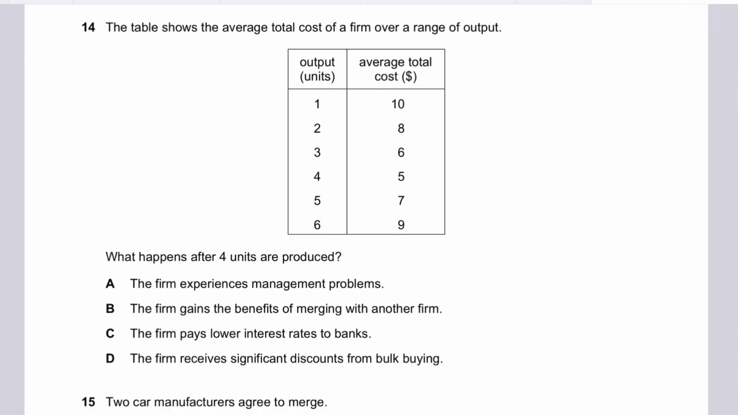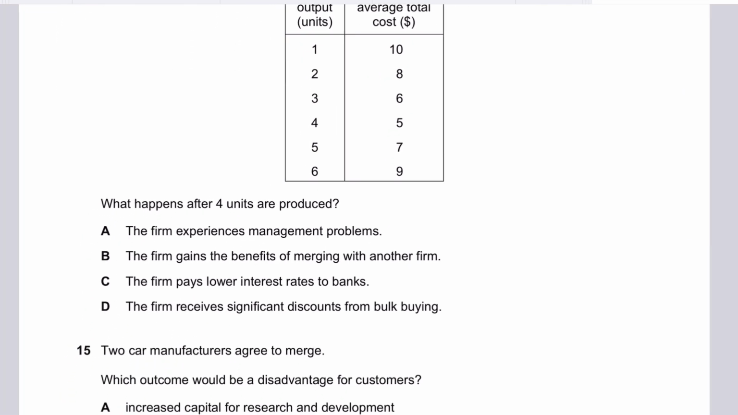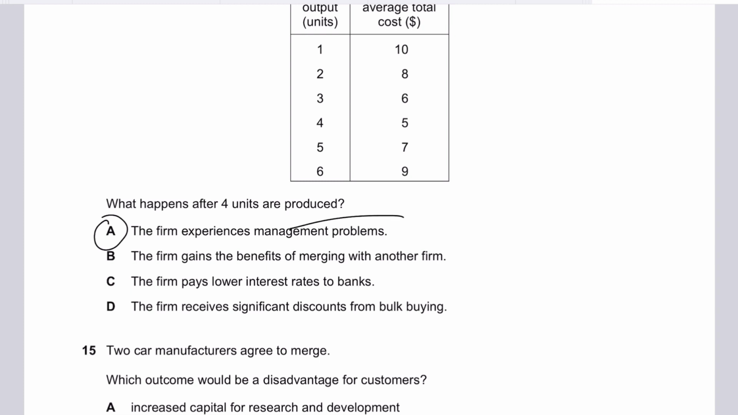Now, the simple reason is what happens after 4 units are produced. The answer to this question should be that the firm experiences management problems, because management problems is diseconomies of scale. Diseconomies of scale means that your average cost starts to rise when you increase output. And the reason your average cost starts rising is because your total variable cost starts to rise at a very fast rate.